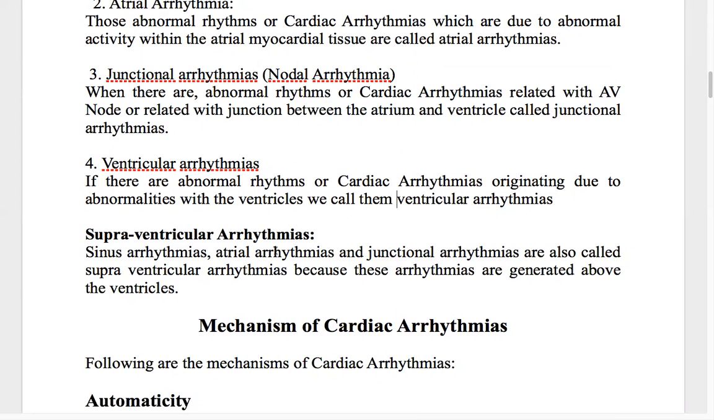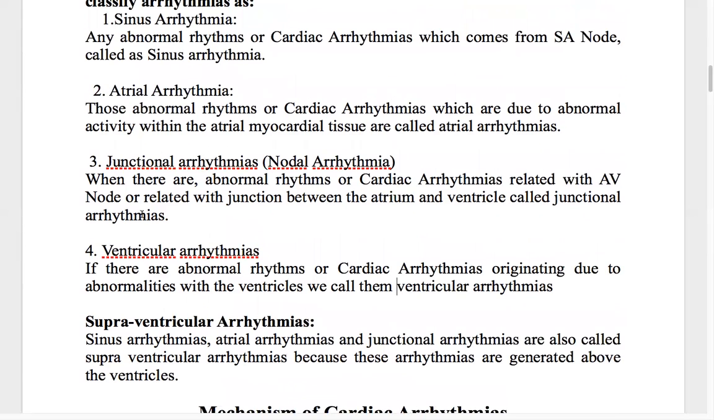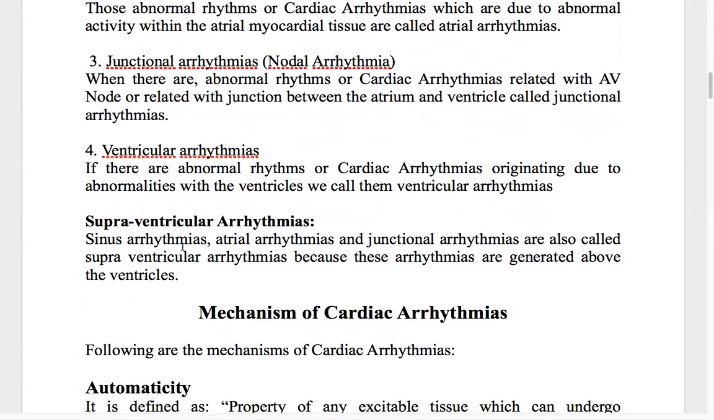See, the ventricle is a very important part of the heart. It's where the contraction takes place for the heart. That is why the ventricle is very important, compared to the atria. So supraventricular arrhythmias means the arrhythmias related to the atria: sinus arrhythmias, atrial arrhythmias, and junctional arrhythmias, together called supraventricular arrhythmias.